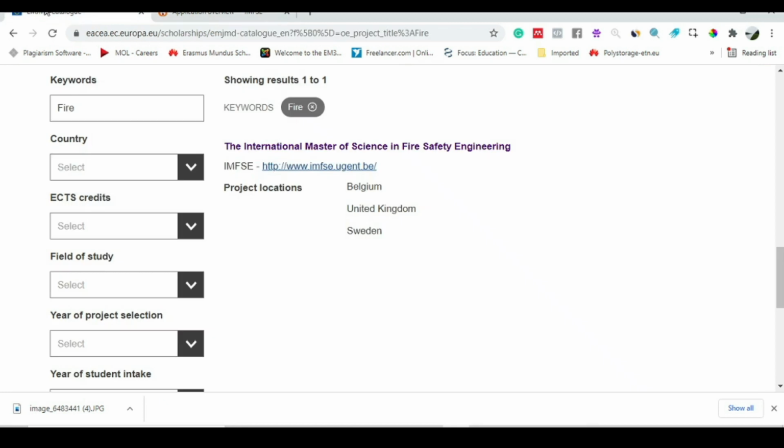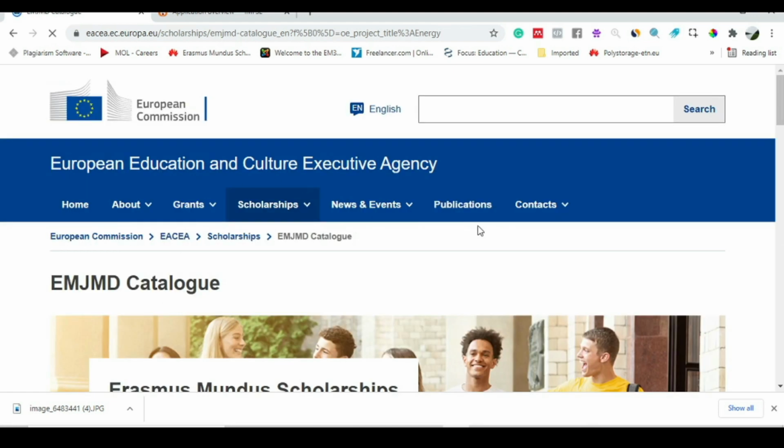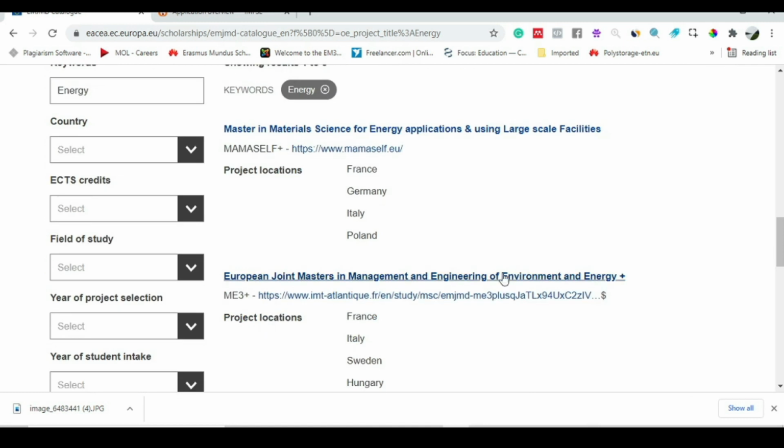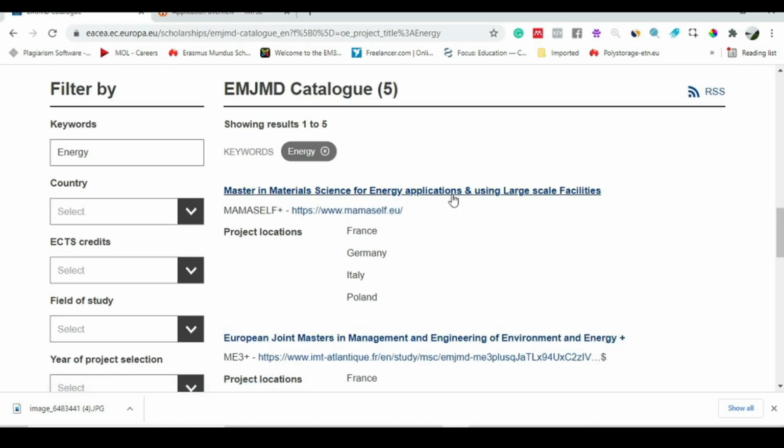Similarly, instead of fire, I can write energy management or energy. Why? Because nowadays there is a lot of demand in batteries and management of energy and renewable sources. I'm pretty sure that there will be many programs under this keyword, and most of them will accept chemical engineers.